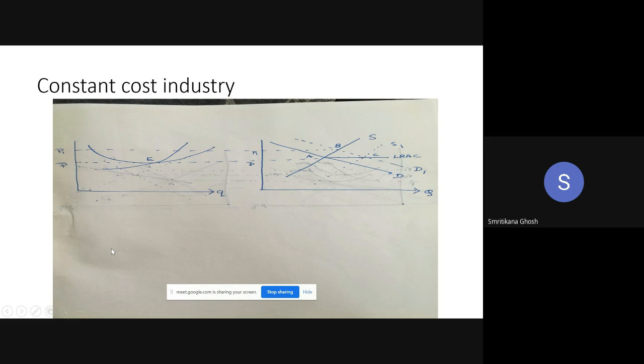If you change labor and capital, say by 20%, then your total cost will also change by 20%, right? Is it clear? Wage is constant, rent is constant. So the total cost, what is the total cost?